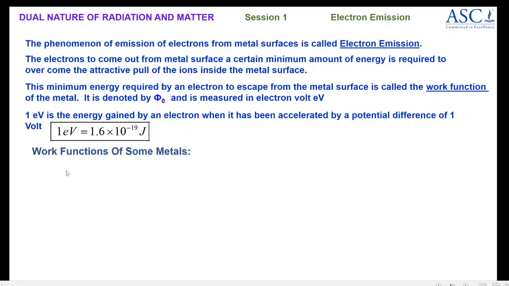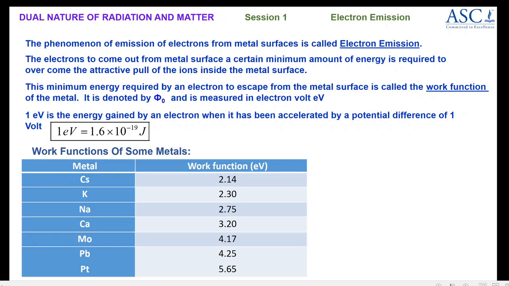Now in the following table, we will have a look at the work functions of a few metals which are listed here. As you look, the metals have different work functions. Let us consider the first one, which is cesium. Cesium has a work function of 2.14, and as you look down the table, the work function values go on increasing. If I say the work function of cesium metal is 2.14 electron volts, it means you need to supply energy equal to 2.14 electron volts to remove an electron from the metal surface.